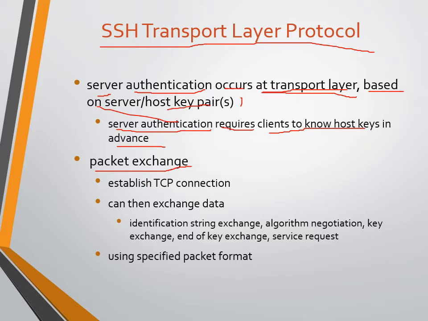Under the SSH transport layer protocol, the connection is first established by TCP, because SSH is implemented above TCP and IP. So packet exchange is first established by the TCP connection, and then the data can be exchanged. Now the packets of data can be exchanged.